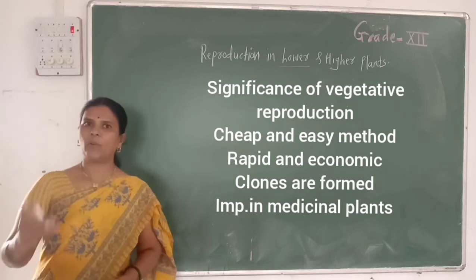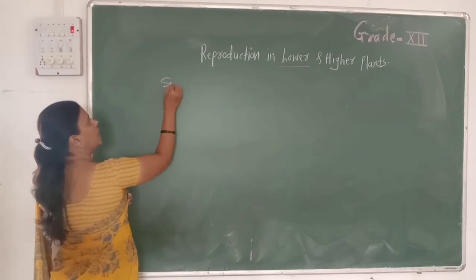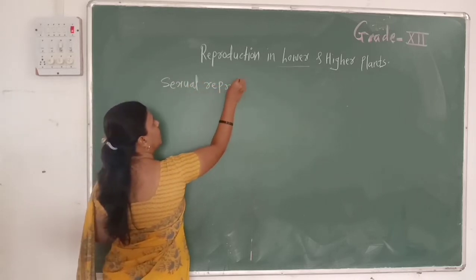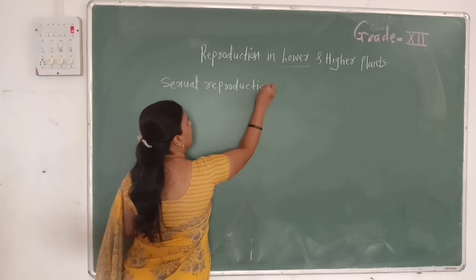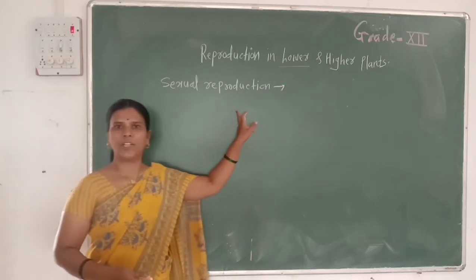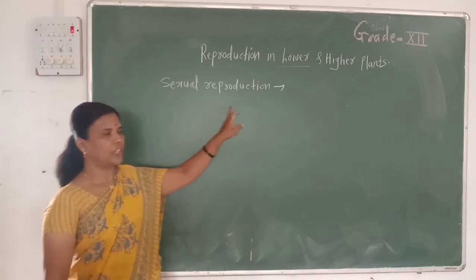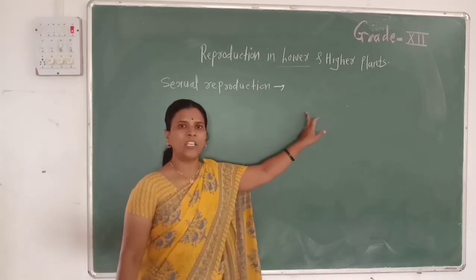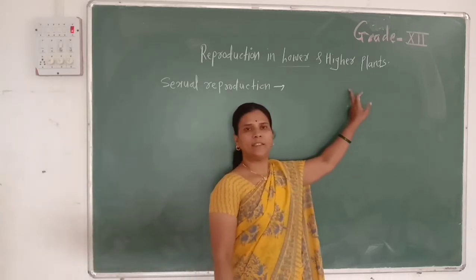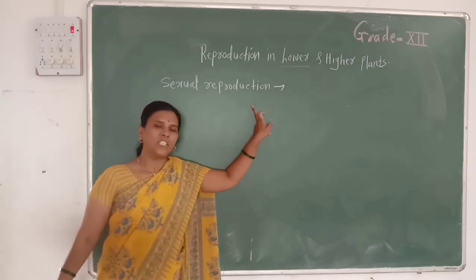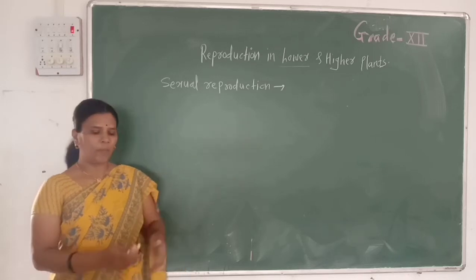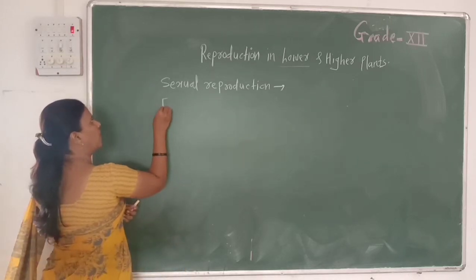Then the next type of reproduction we study now is sexual reproduction. As we know, sexual reproduction is the type of reproduction in which there is formation and union of gametes. In higher plants, that is in angiosperms, a special modified structure is developed for sexual reproduction, which is called a flower.